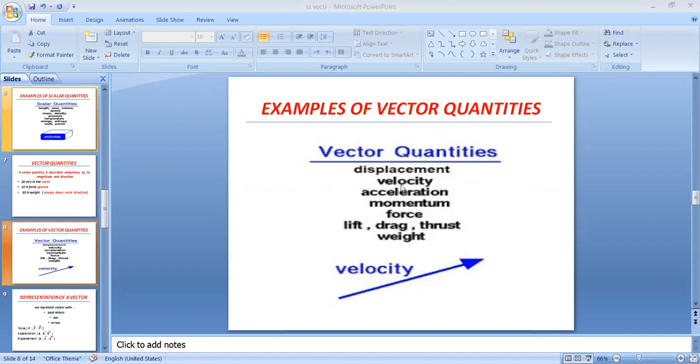Clear? Excuse me, miss. What is the difference between distance and displacement? Okay, distance is basically a scalar quantity when there is no specific direction. If there is no specific direction, the length is called distance.